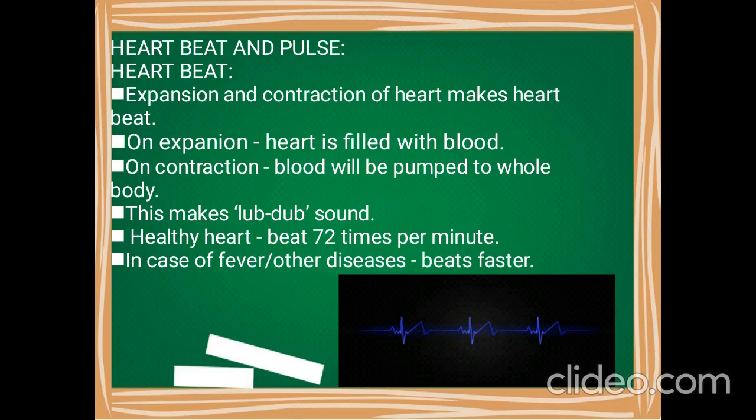On expansion, the heart is filled with blood, and on contraction, the blood will be pumped to all parts. This is what is happening. Once again, I am repeating. What is heartbeat? The expansion and contraction of the heart determines the heartbeat. On expansion of the heart, the heart is filled with blood. On contraction, the blood will be pumped to different parts of the body.